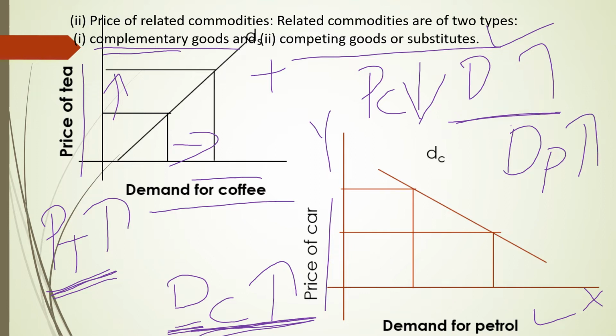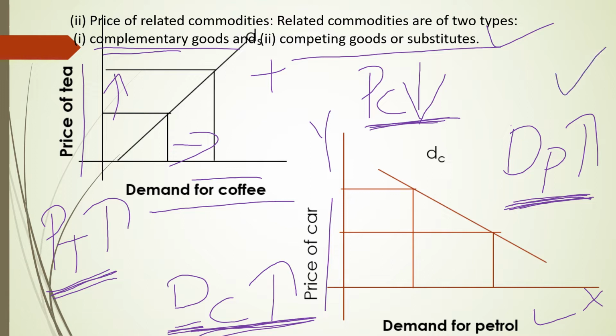You can observe the relationship between the price of the main good and demand for its complement. When the price of the main good, that is car, decreases, demand for its complement is going to increase. Observe in the diagram, when the price of car decreases, demand for petrol increases. It means that there is an inverse relationship between demand for a complementary product and the price of the main commodity.